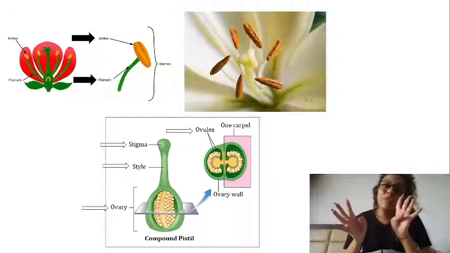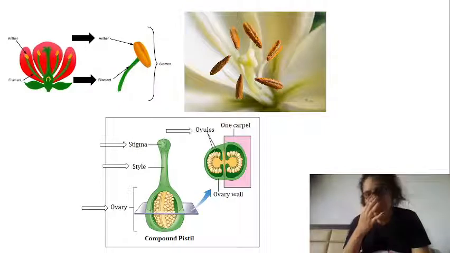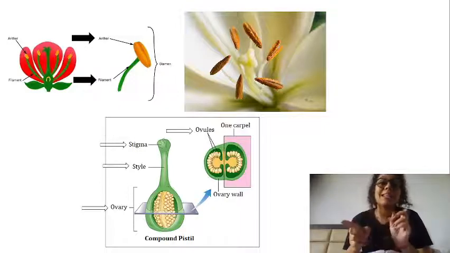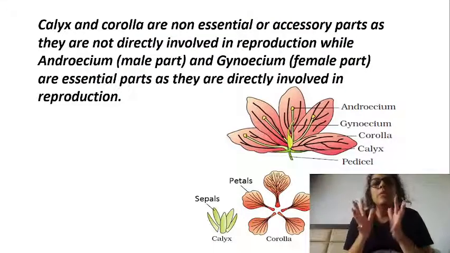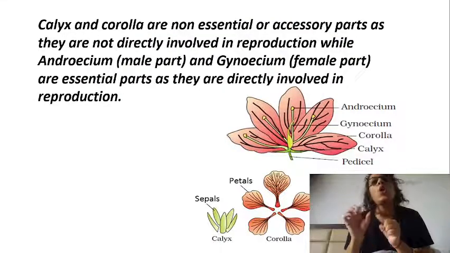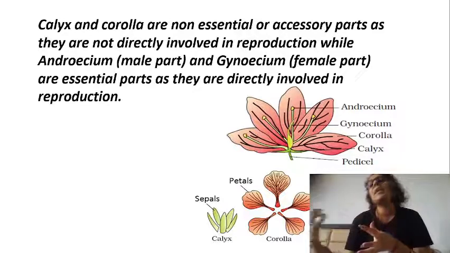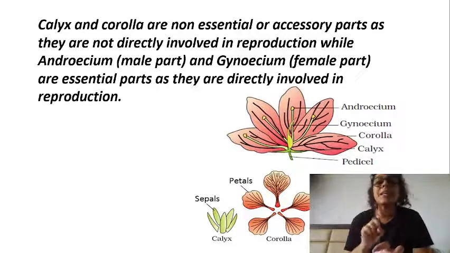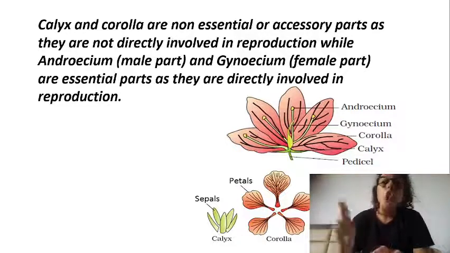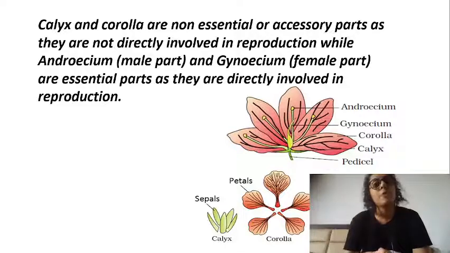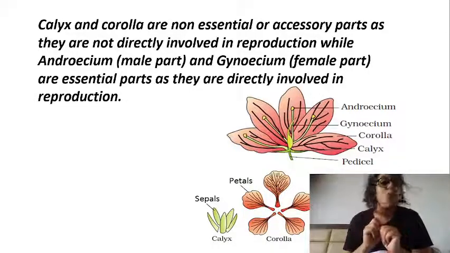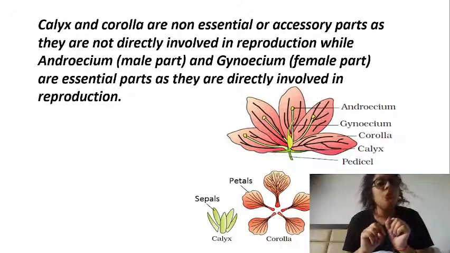Now with these four whorls, two more terms come into the picture. What are the essential and non-essential whorls of the flower? Now see, what is non-essential, or accessory part? Accessory, you know, some additional part. Non-essential doesn't mean they are not important. Non-essential over here means not taking part in reproduction, or not directly involved in reproduction. Indirectly, of course, they are, but directly they are not involved. That's why we use the word non-essential.